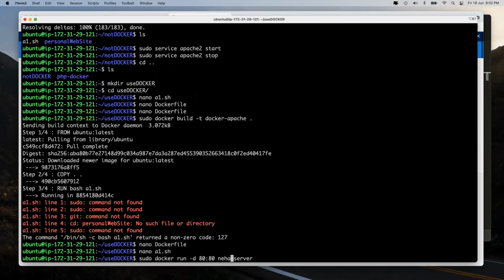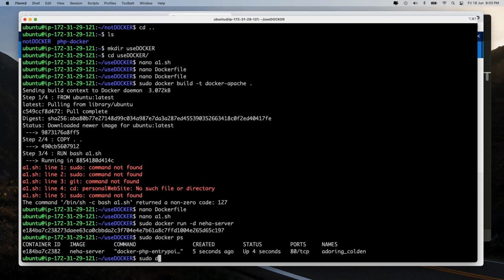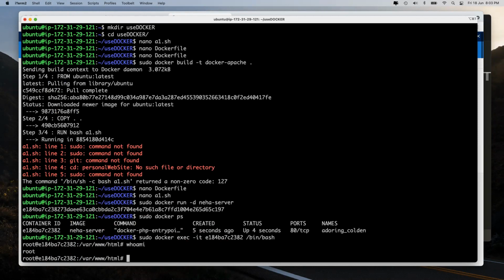Even if you give this -p, it's fine. Now please pay attention. Right now I will go inside my container. Now sudo docker ps, it will show me the container. Then docker exec -it, I have to go inside this particular container, and I have to go inside bin and bash. So who am I first of all? Now do you understand, root? Okay. So next time if I ask you that if you go inside a container, what is the username? Do you know the answer now?